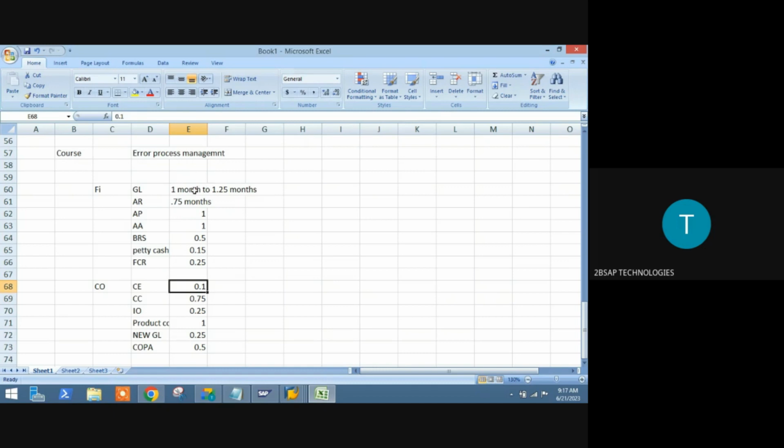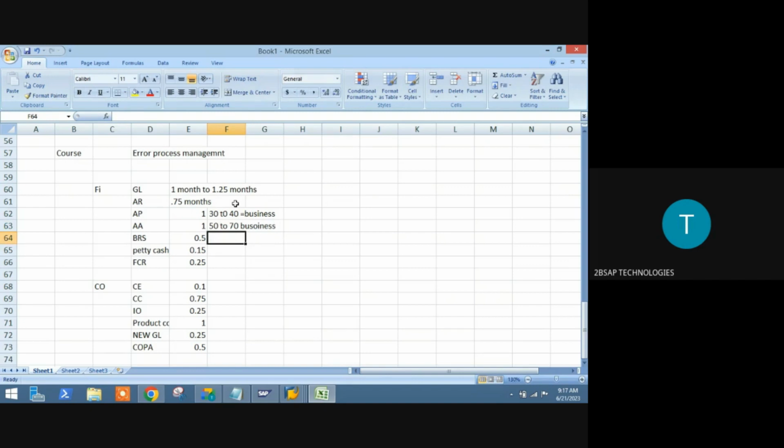In general ledger, I will cover the entire processing. AR also entire, and in AP you will get around 30 to 40 business scenarios. In asset accounting, you will get around 50 to 70 business scenarios.